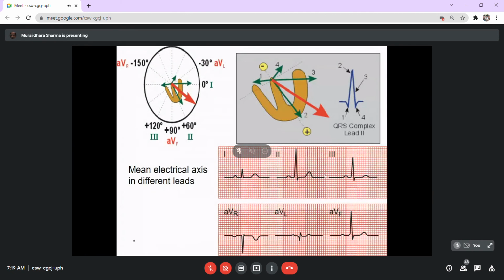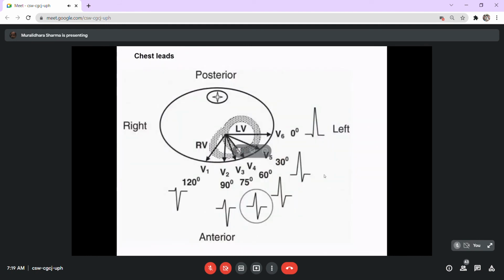But to draw these would practically not be possible. When you see the ECG, you do not have a graph paper, but initially you may try with a graph paper, and then it could be plotted. So we'll have some easy formulas to decide about the axis deviation as such.